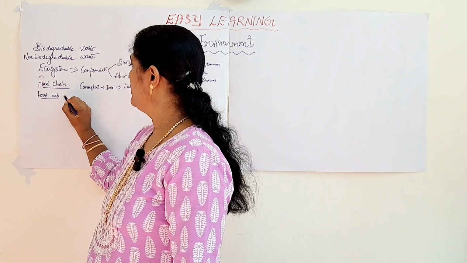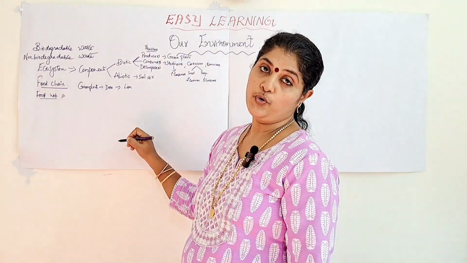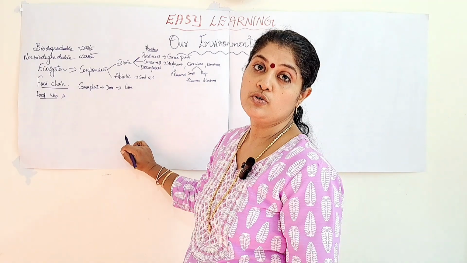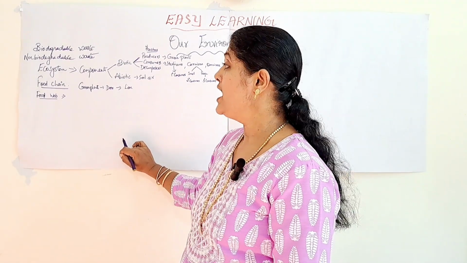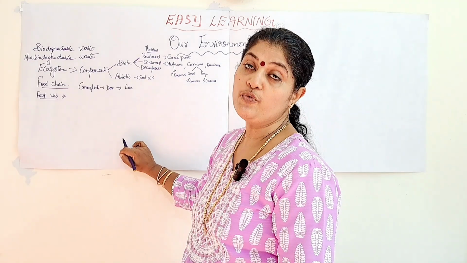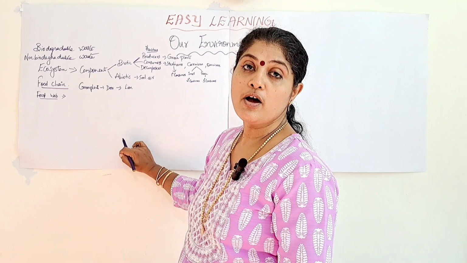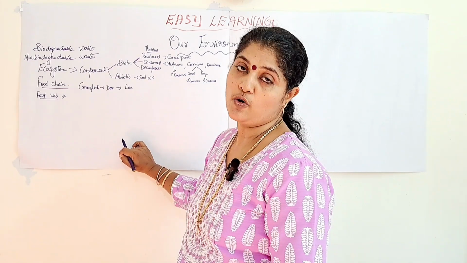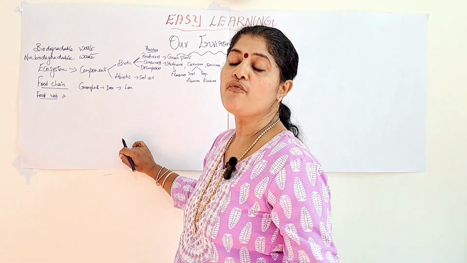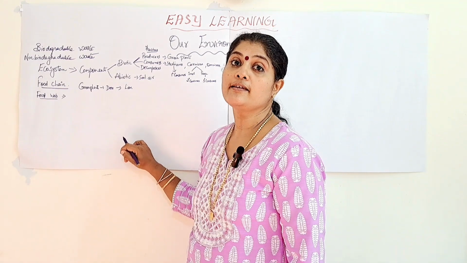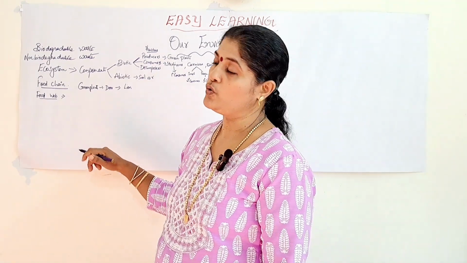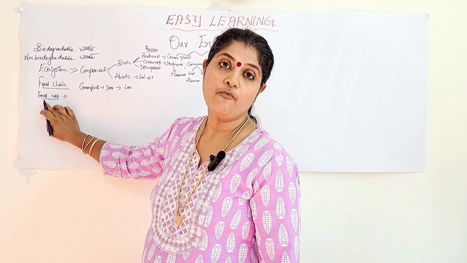Food web. How can you define food web? Food web means, you might have heard the term cobweb, isn't it? Same way, here the food web. Food web means the network of food chains in an ecosystem. A large number of food chains join together, combine together. The interconnected network of food chains in an ecosystem is known as the food web.